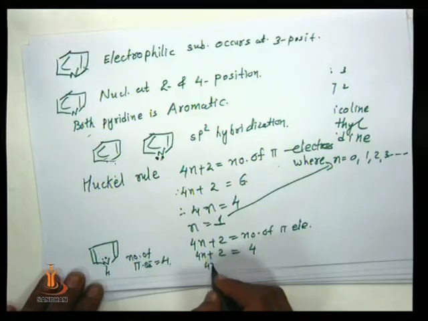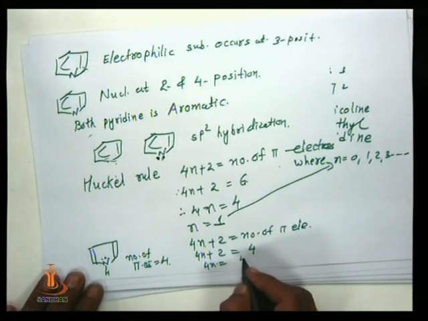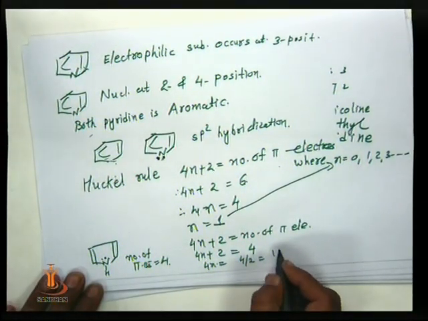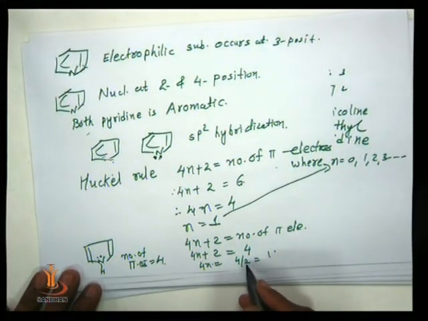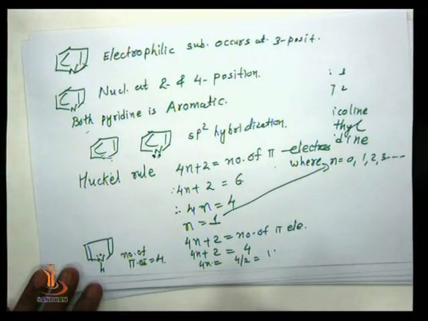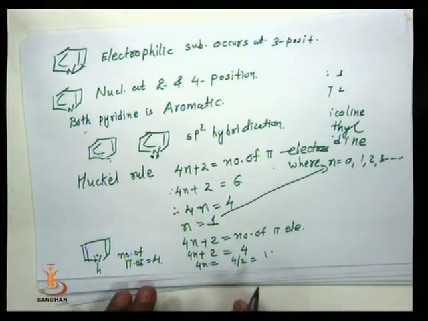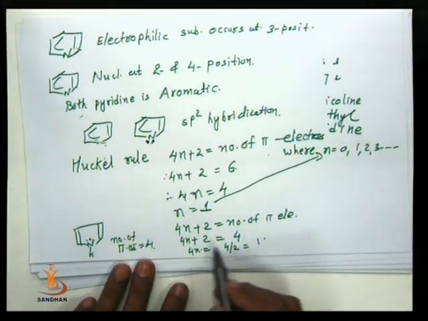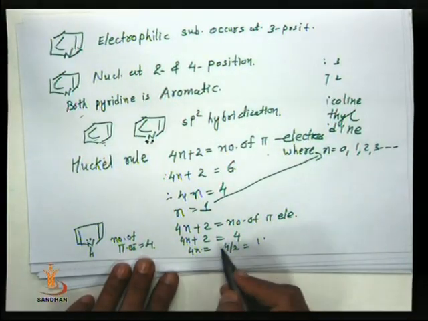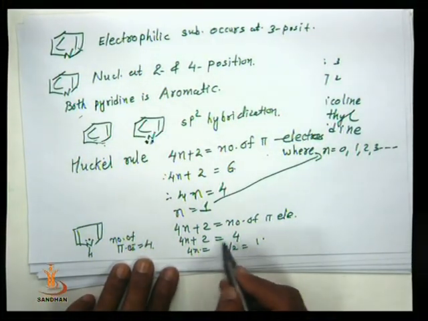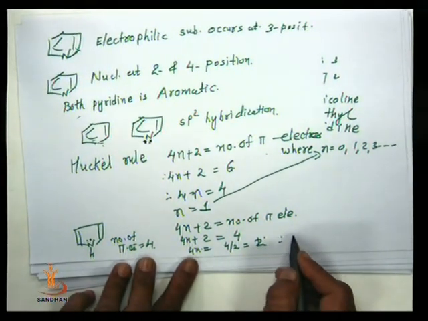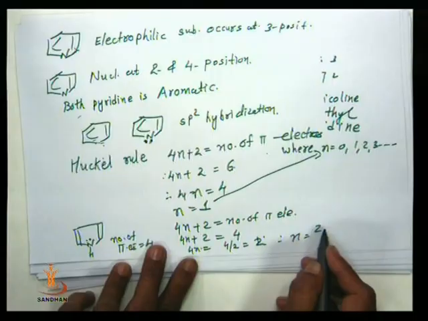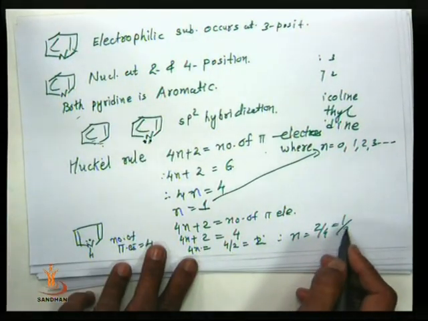So 4n equal to 4 minus 2, that is equal to 2. Therefore n equal to 2 by 4, that is equal to 1/2.